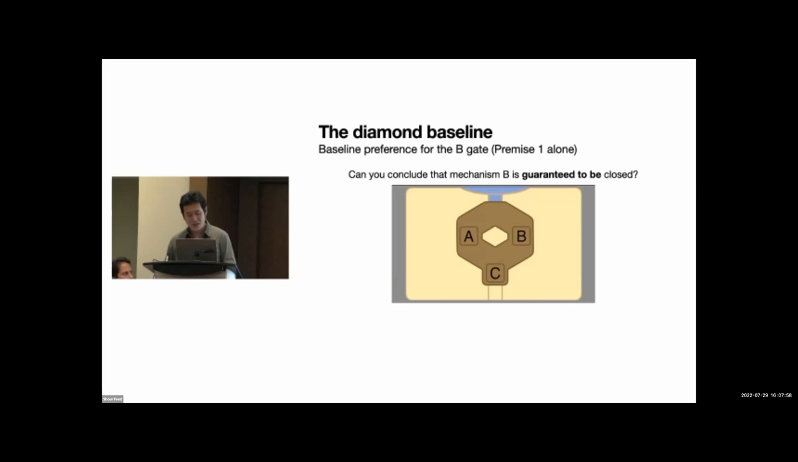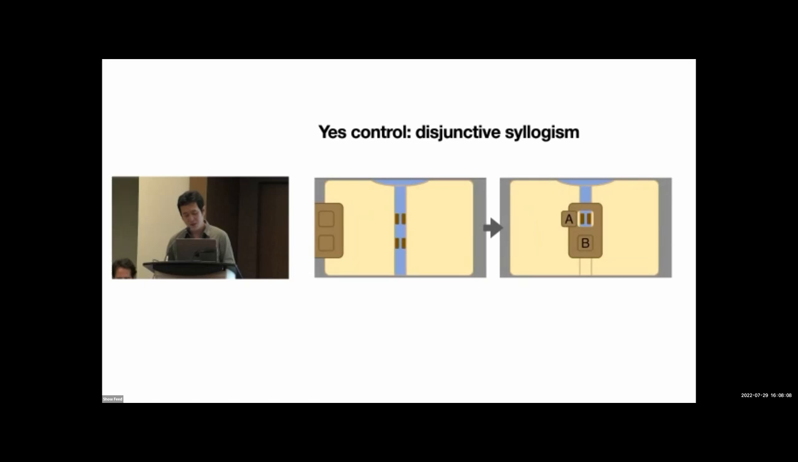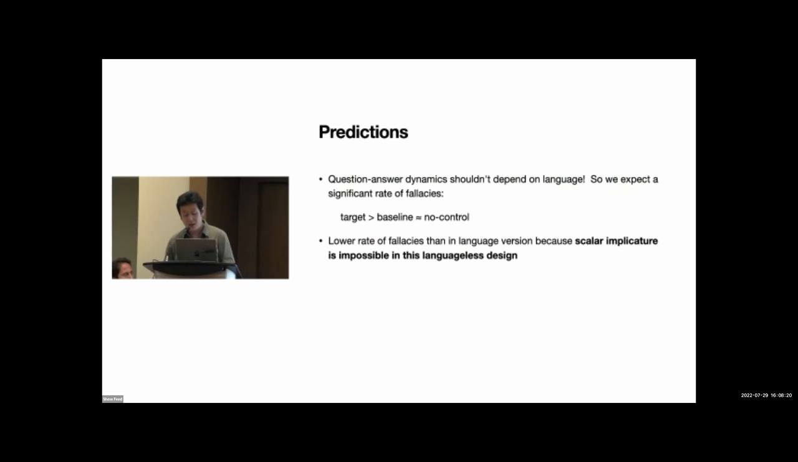We also had a baseline, just like the Y scenario, where we collect people's base preference for the B gate with premise one alone. And we gave them a yes control that corresponds to disjunctive syllogism. We had a different setup because we are asking about whether the gate is closed as opposed to open. And also we had a no control for it. And here are our predictions.